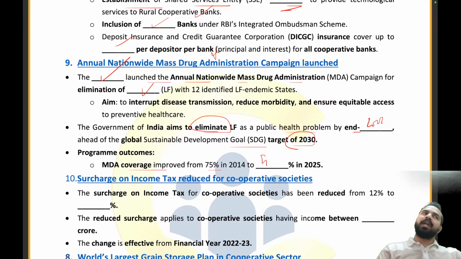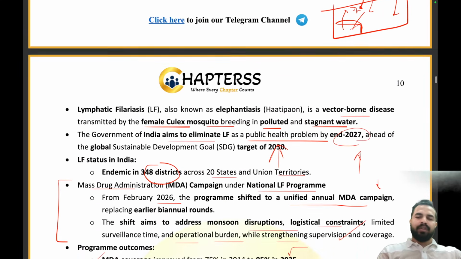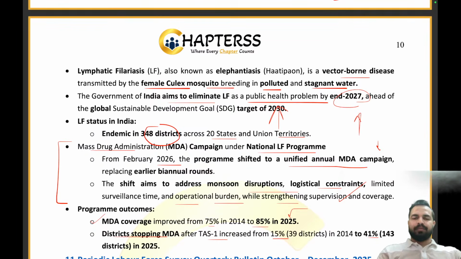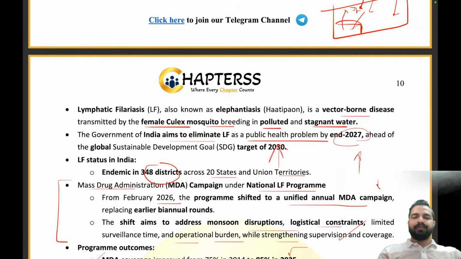Now, can anybody tell me the name of that female mosquito which spreads this disease? It is the Culex mosquito. That is the right answer. Absolutely right. So the percentage increase here was 75 to 85%, and the name of the mosquito is female Culex mosquito. Absolutely right.